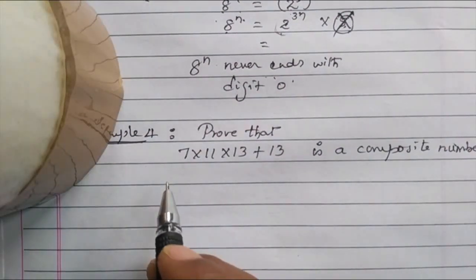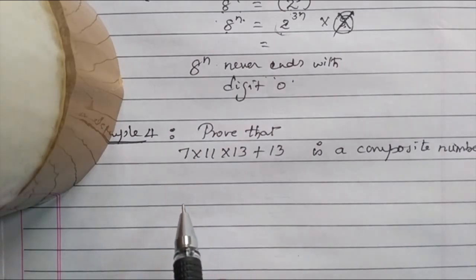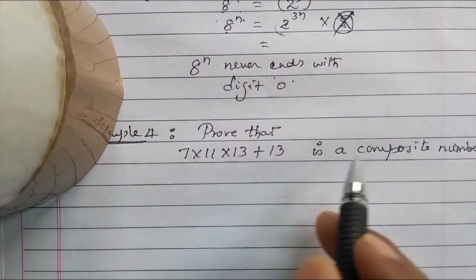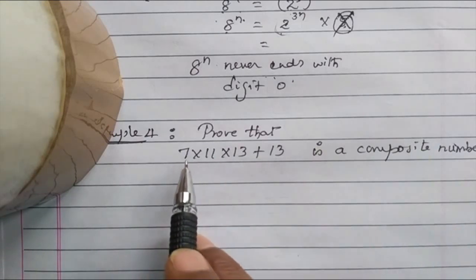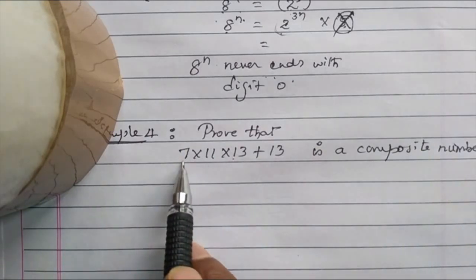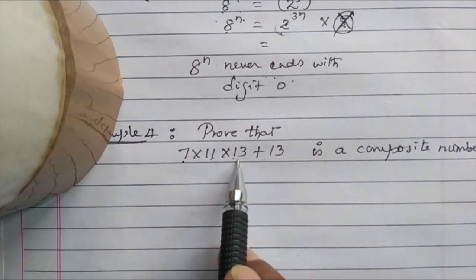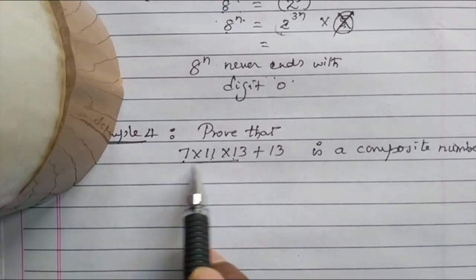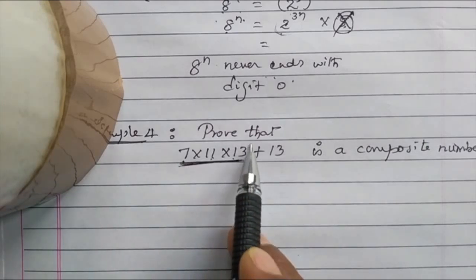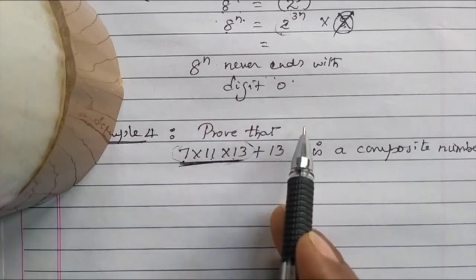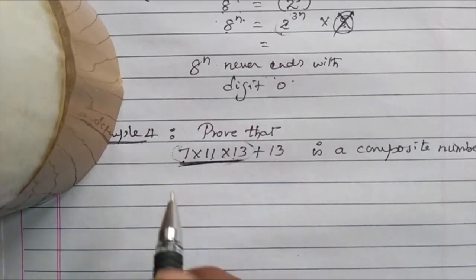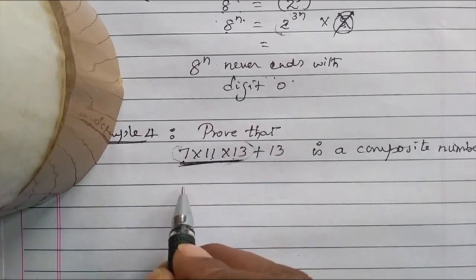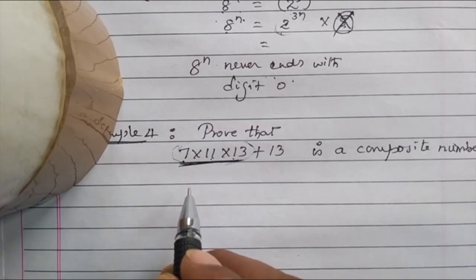In the fundamental theorem of arithmetic, it says that any composite number can be expressed in the form of prime factors. Look at here, 7 is a prime number, 11 is a prime number, even 13 is also a prime number. The product of prime numbers is always a composite number. 15 is a composite number, but it has 5 and 3 as prime factors.